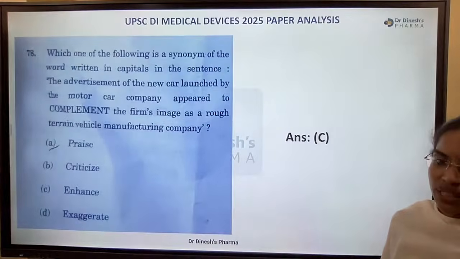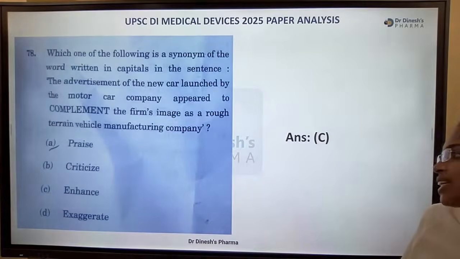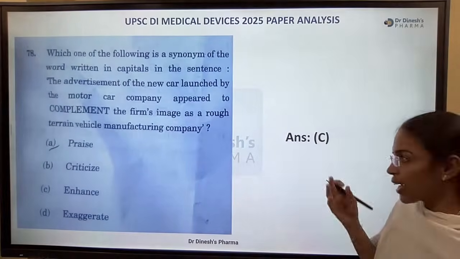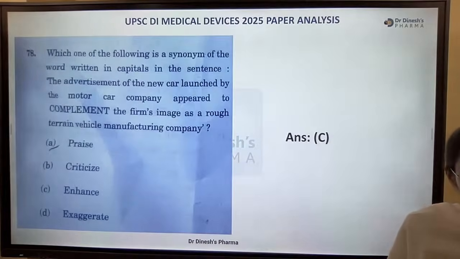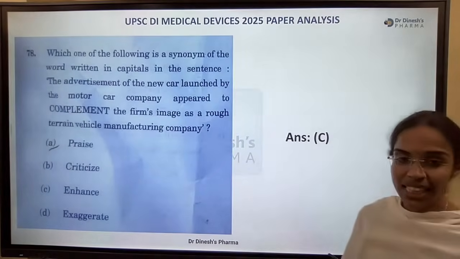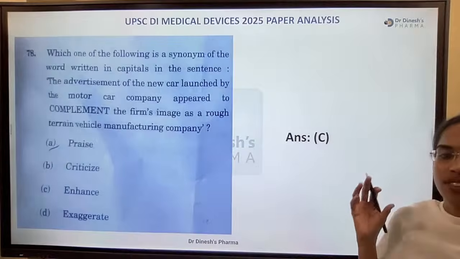Next. Which one of the following is a synonym of complement? Enhance. Complement the firm's image.